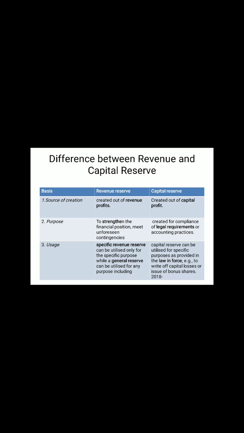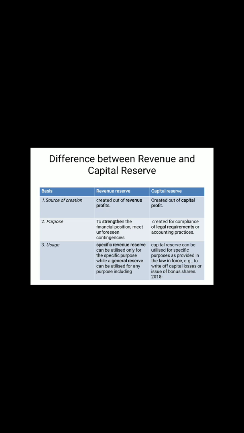As it is also part of depreciation, today I am discussing the differences between revenue reserve and capital reserve, and between reserves and provision. Now you may see the difference between revenue and capital reserves. The basis of difference number 1: sources of creation. Revenue reserves are created out of revenue profits, but capital reserves are created out of capital profit. Capital profit refers to items that are linked with more than 1 year.